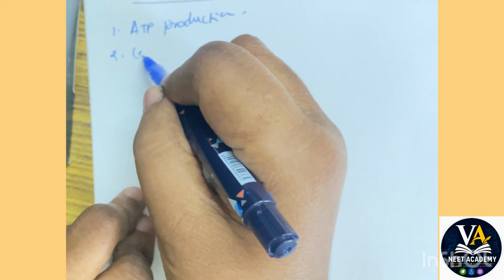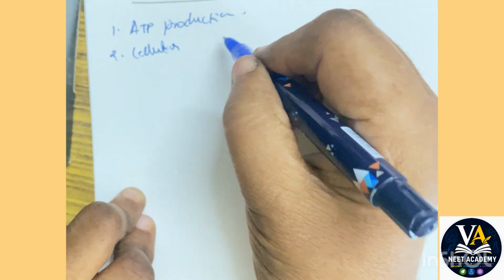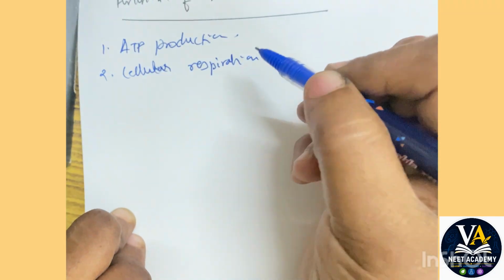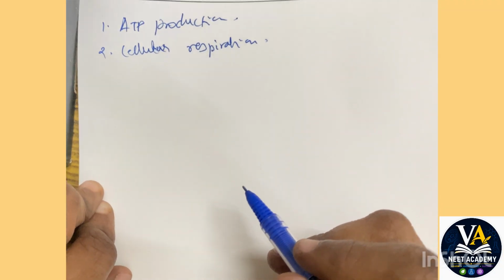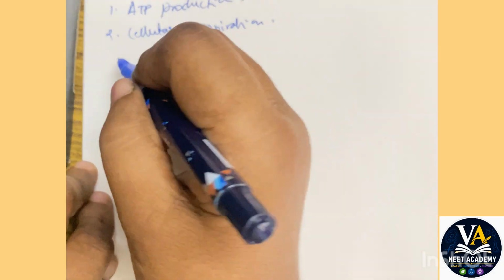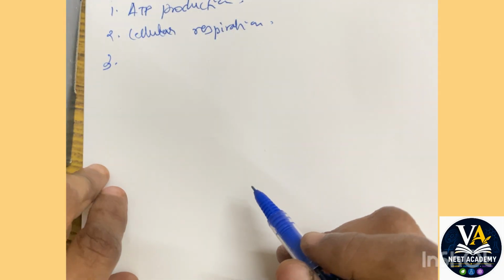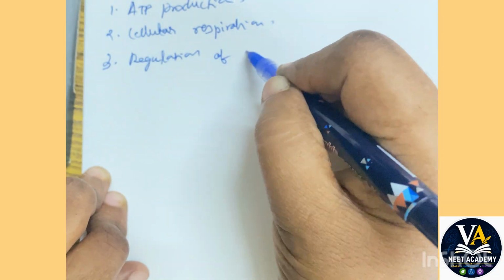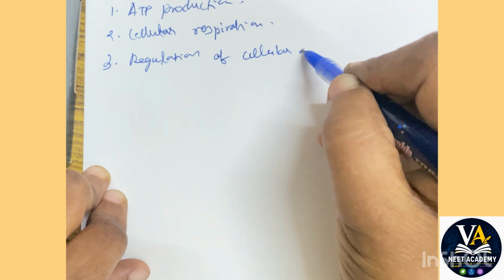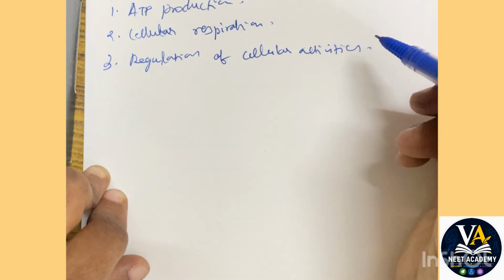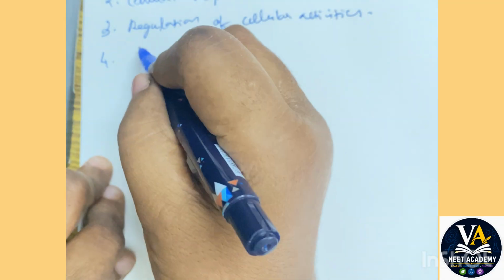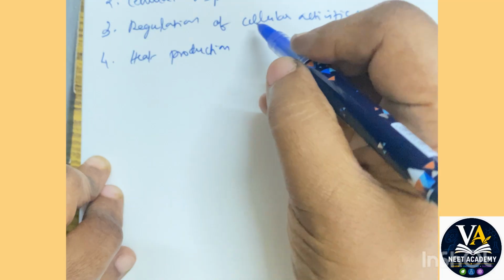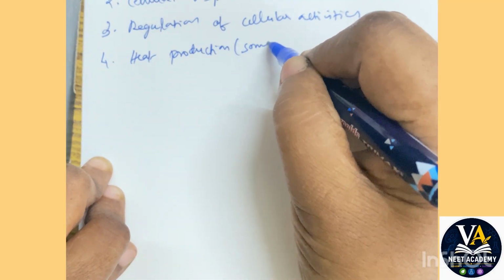Apart from that, it also carries out cellular respiration. All of you know the definition: conversion of food in the presence of oxygen to ATP, carbon dioxide and water. It is also responsible for regulation of cellular activities like metabolism. It is also an organelle which is responsible for heat production, which is important in certain animals.